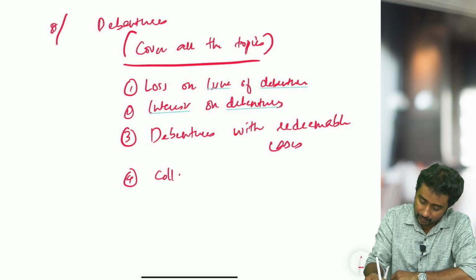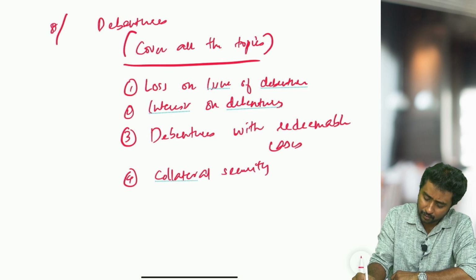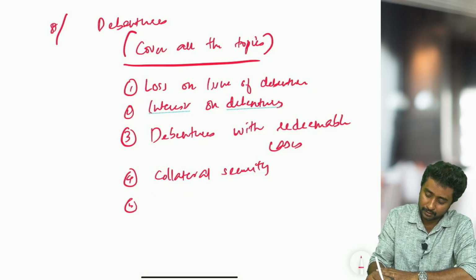Next is collateral security. So basically almost all the topics, issued for consideration other than cash.